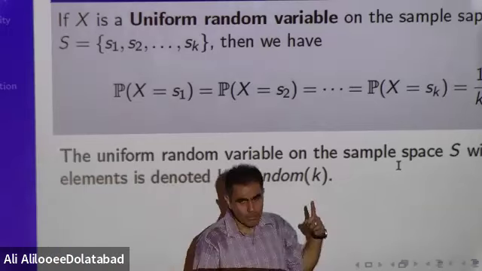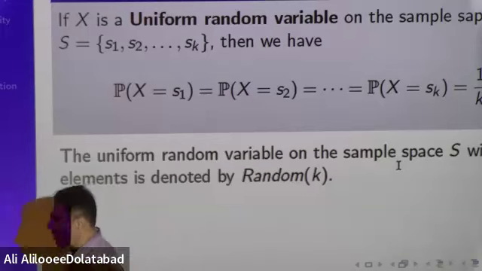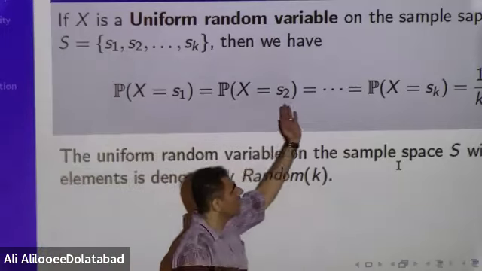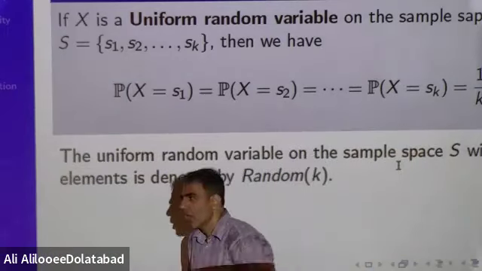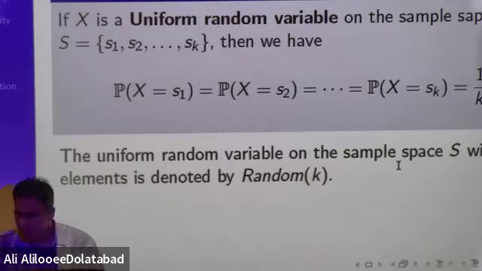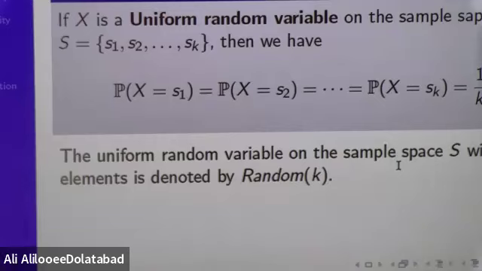When you have random k, it means you have a sample space with k outcomes, and the probability of each outcome is the same. See? The probability of S1, S2 through Sk are the same. All of them are 1/k. Okay, so these are notations and concepts that we had on Friday. Any questions, any comments, anything?